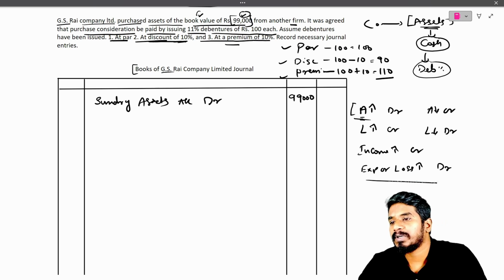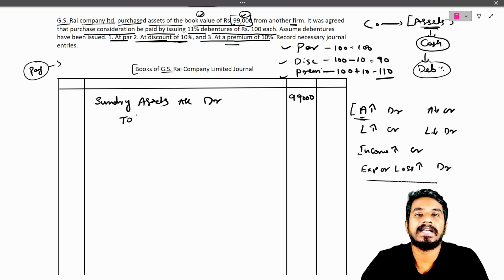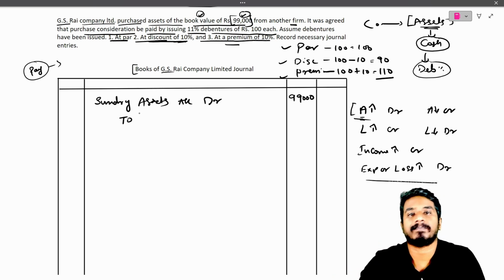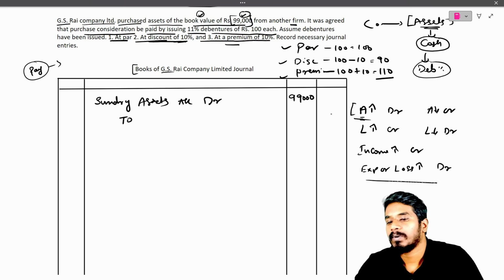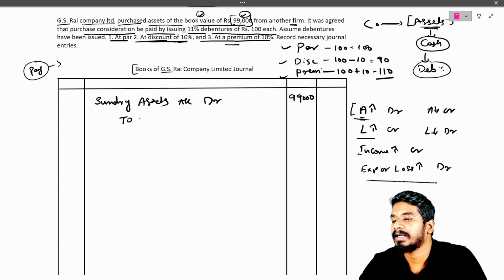For purchasing this, we need to pay the firm from whom we purchased. So he will be our creditor until we pay. Creditors come under liabilities, so the liability is increasing. If a liability increases, we credit it to the vendor account.